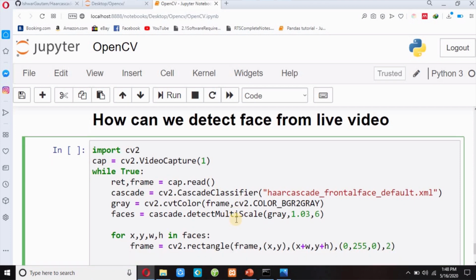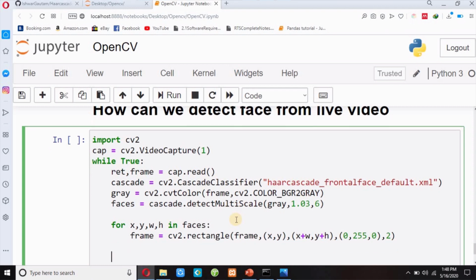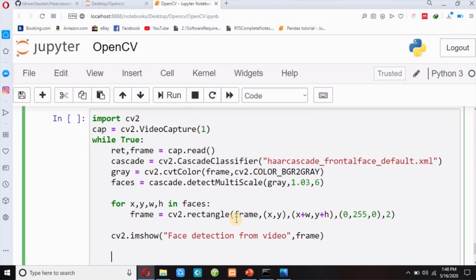and then I will show my image, cv2.imshow. I will write face detection from video, and I have to pass the same frame. And now if cv2.waitKey(1) equals 13, 13 is the ASCII code of enter.